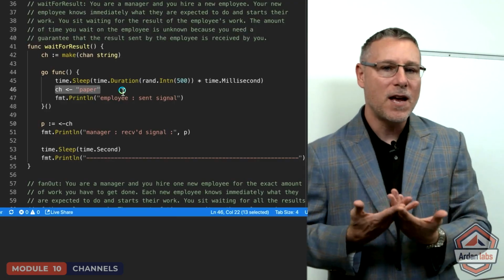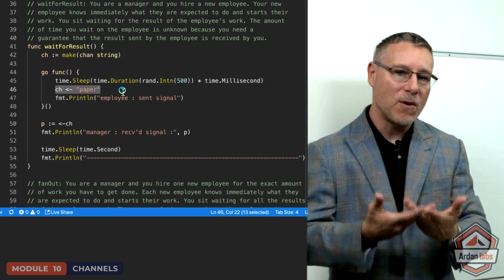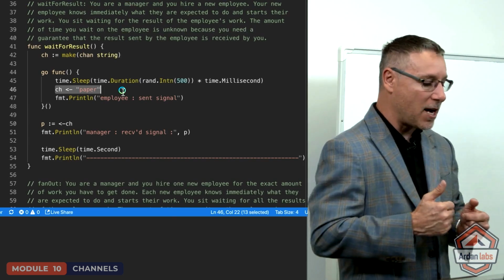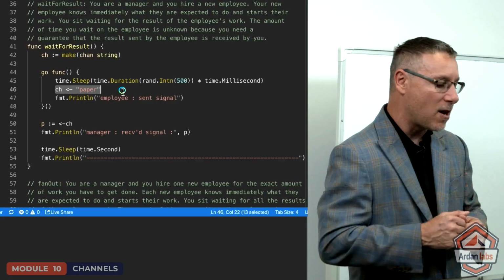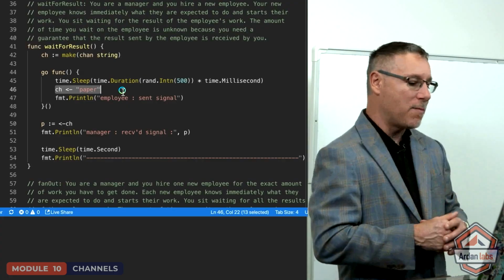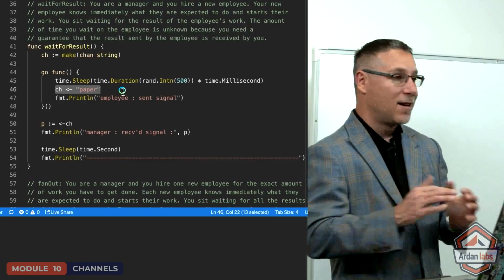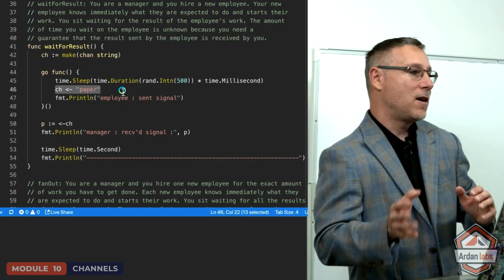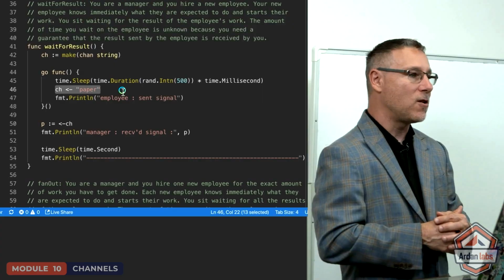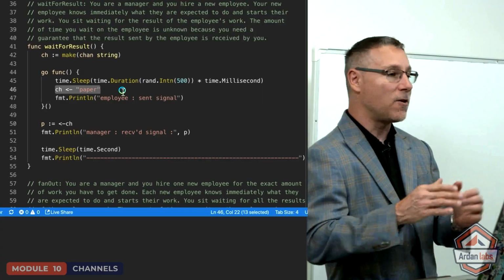This is a big mistake a lot of people make when they're first learning multi-threaded software. They think, well, since the receive on line 50 happens before the send on line 46, we should see the print on line 51 happen before the print on line 47. That is not going to happen. Remember, it's happening nanoseconds before. At that point, those two lines of code are free to execute concurrently or out of order.